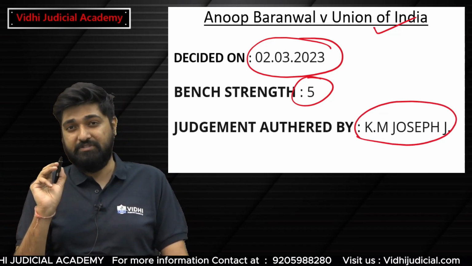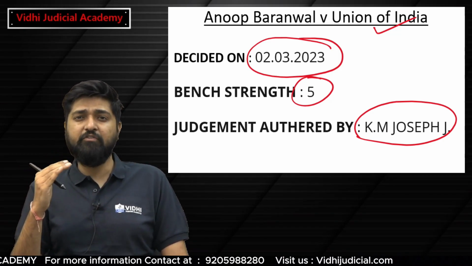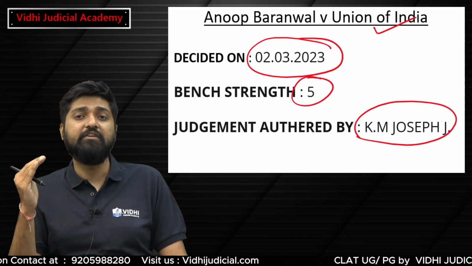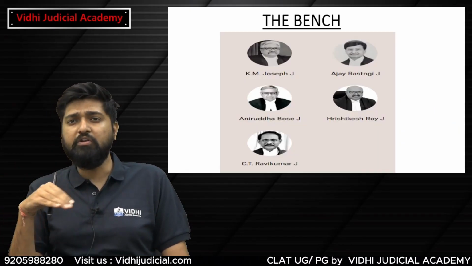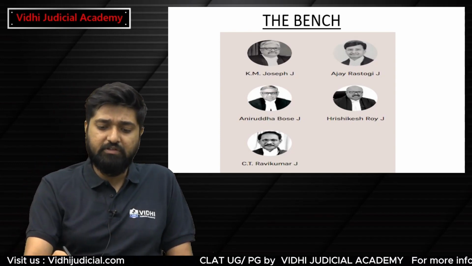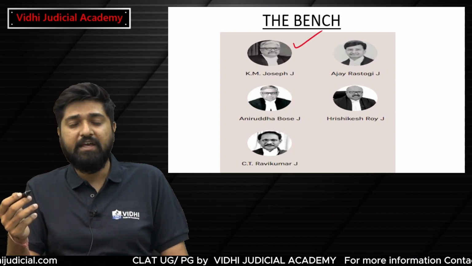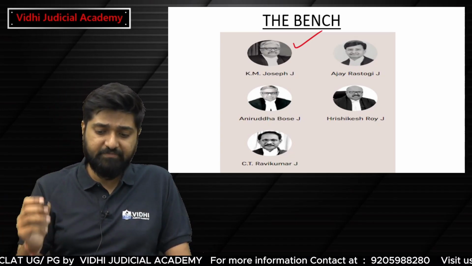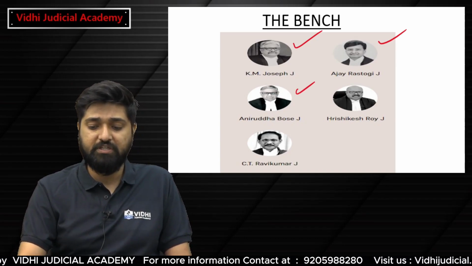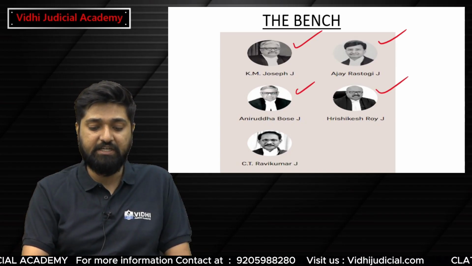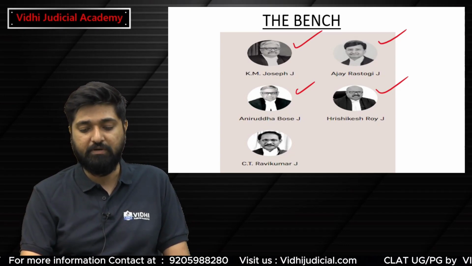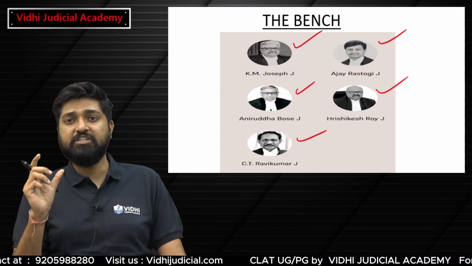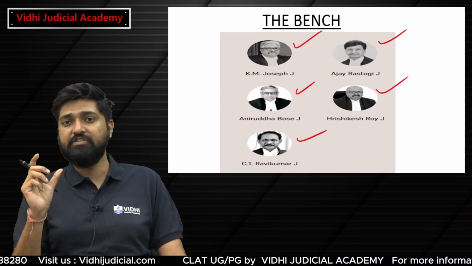Sometimes questions are made in a form that which of these judges were part of the bench or not. We should know the names of all the 5 judges. First of all, Justice K.M. Joseph, as we have seen, is the author of the judgment of Anup Barnwal versus Union of India. Secondly, Ajay Rastogi, Anirudh Bose, Hrishikesh Roy and Justice C.T. Ravikumar. These are the 5 judges which constituted the 5-judge bench in the case of Anup Barnwal versus Union of India.